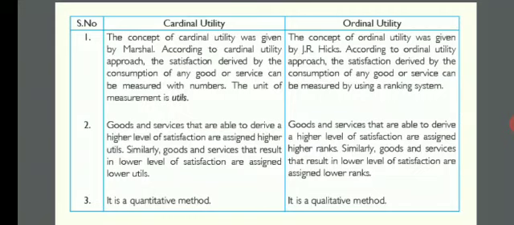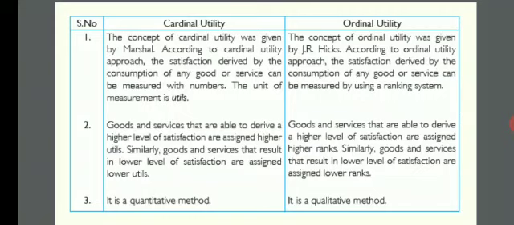Ranking means we give the first rank, the first preference, to a commodity, whether pizza or burger.